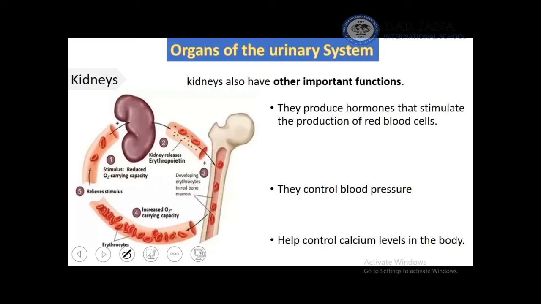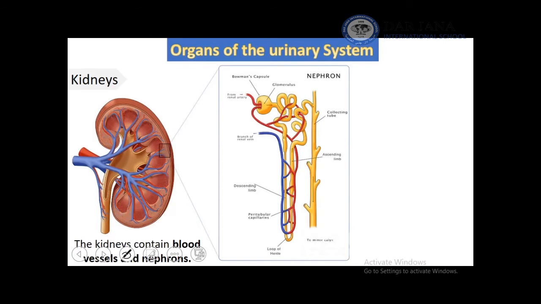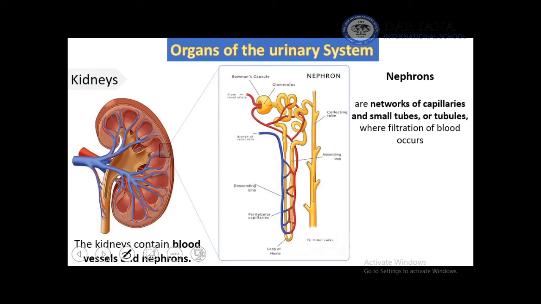Kidney has other functions which are stimulation of the production of red blood cells, control of blood pressure, and help control the calcium level in the body. In each kidney, there are 1 million nephrons or filters, which are the networks of capillaries and small tubes called the tubules. These are the blood capillaries. And these are the tubules or tubes where filtration takes place.